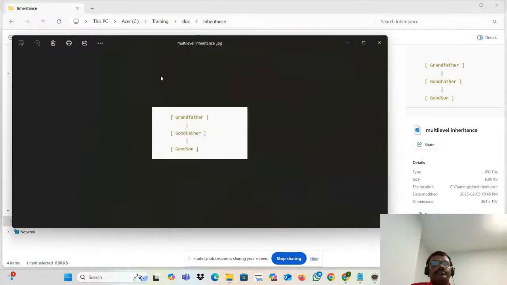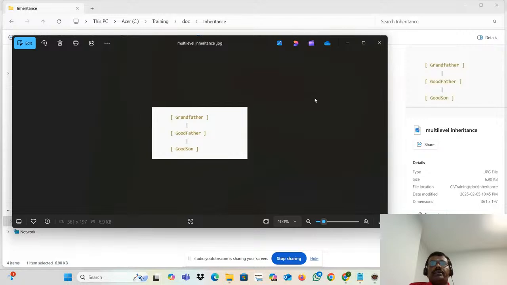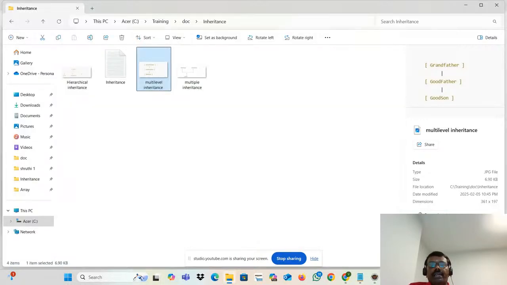Multi-level. See that? Grandfather, good father, good son. I just kept the names like that, don't worry about it. This is multi-level. Let's go for the example so that you will understand it.